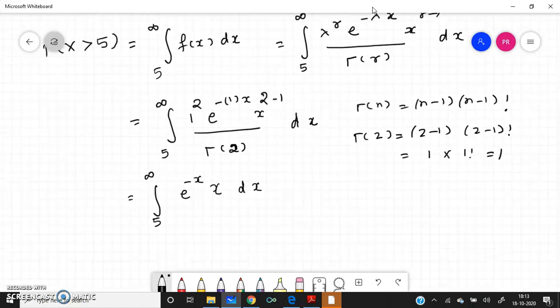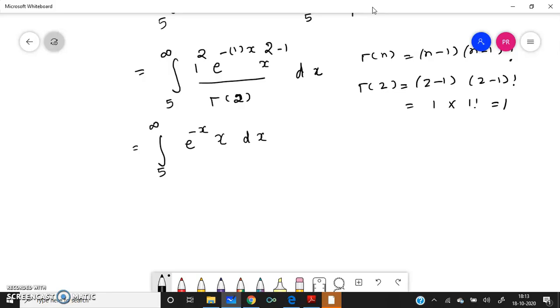So, we have to evaluate this. Very simple. What we will do is make a column like this. For integration by parts, if you want to do it, this method is quite easy.